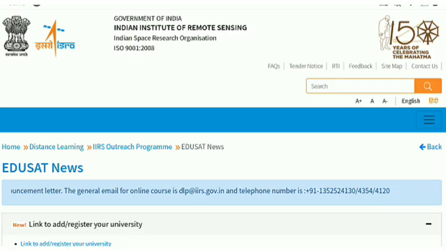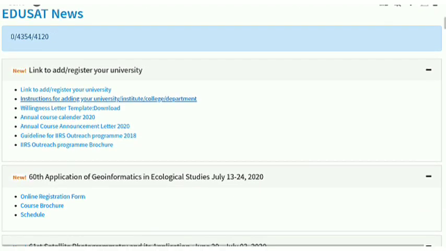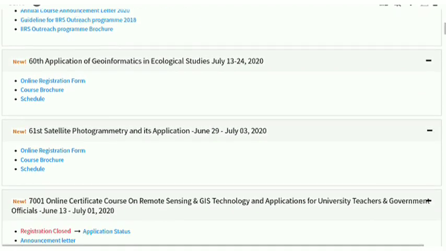And today we are on the e-learning platform of ISRO. And here are the courses. There are two courses which ISRO is providing free of cost. And here are the two courses.